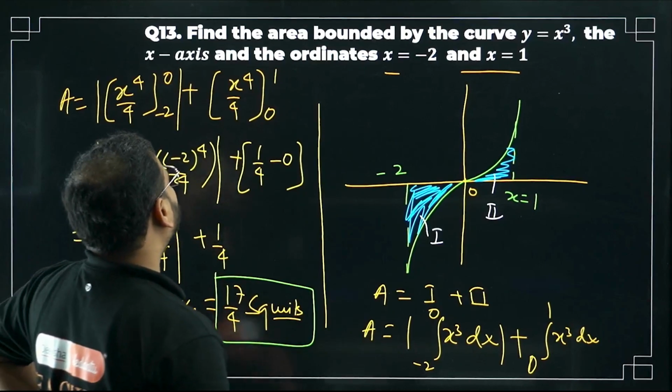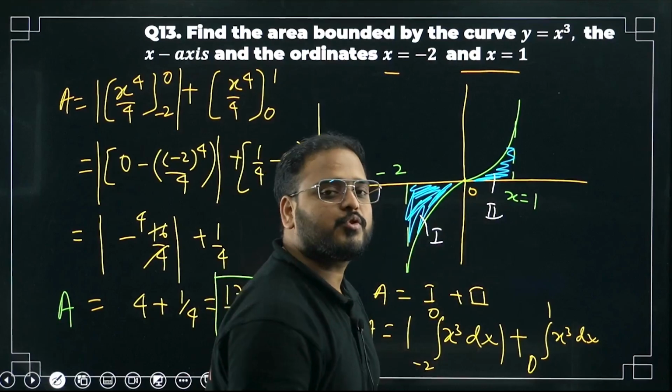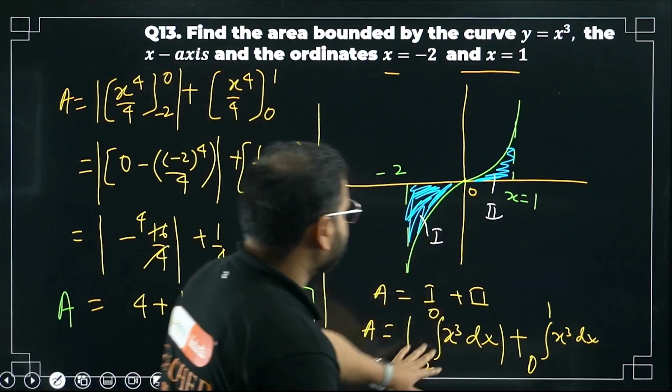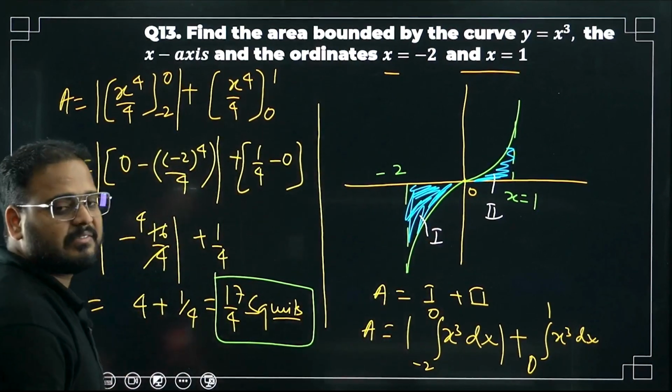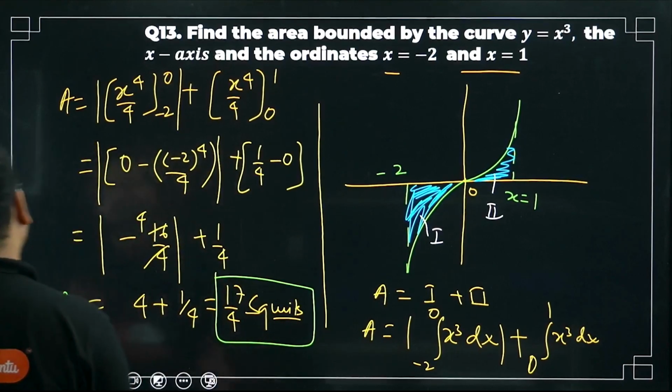Area enclosed by what? The curve y equal to x cube and the ordinates x equals minus 2 to x equals 1. This was negative, we made it positive by using the modulus. Have a look, the answer is 17/4. I hope this is clear. One last question, let's move on and do it.